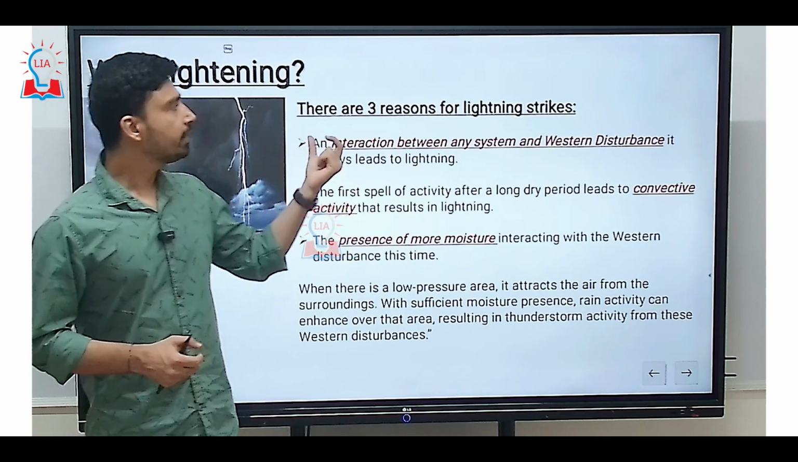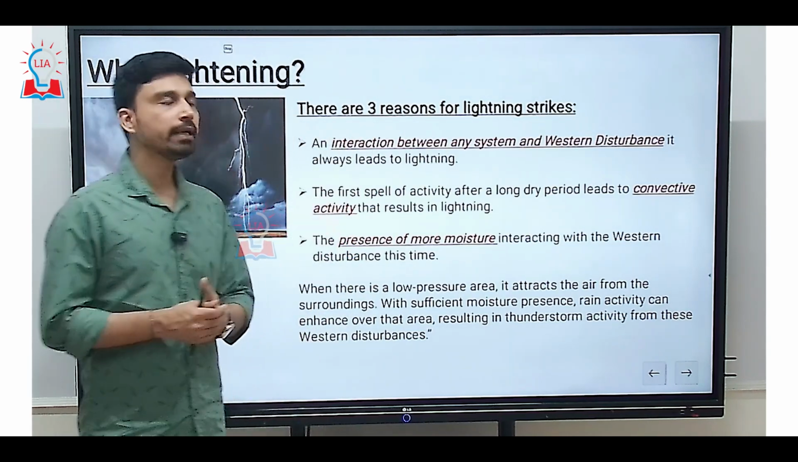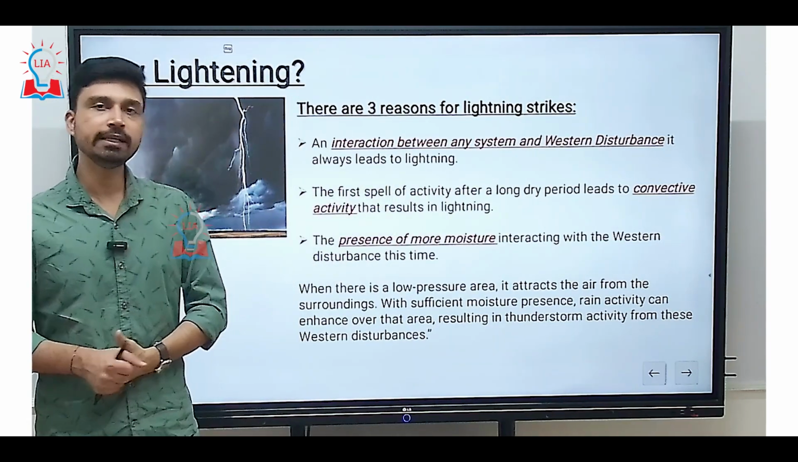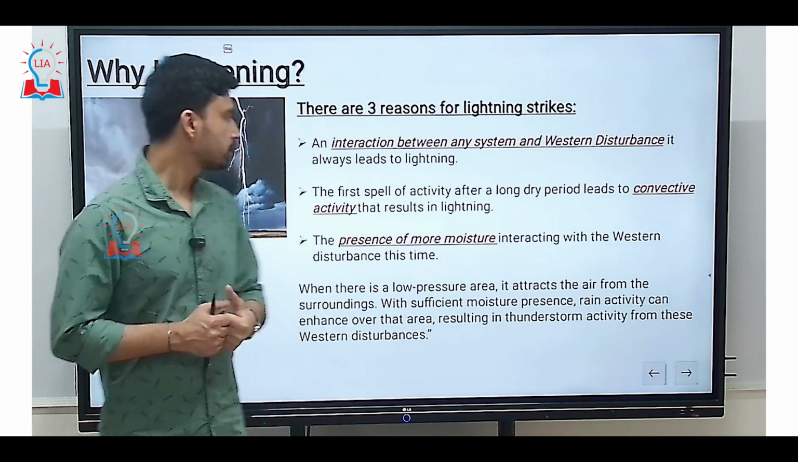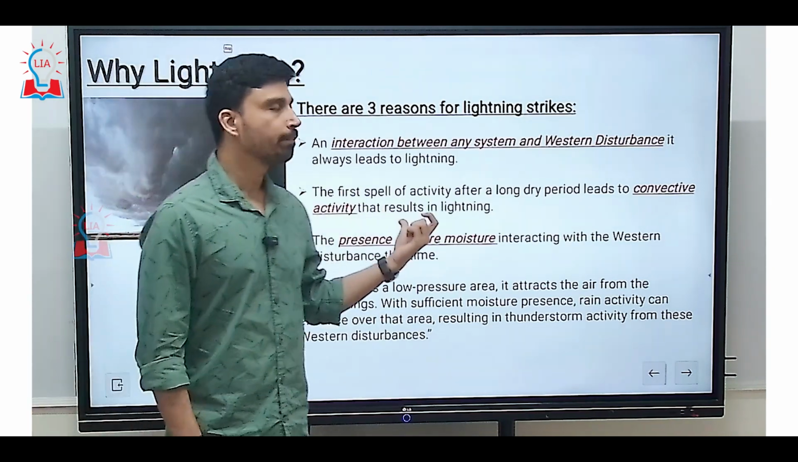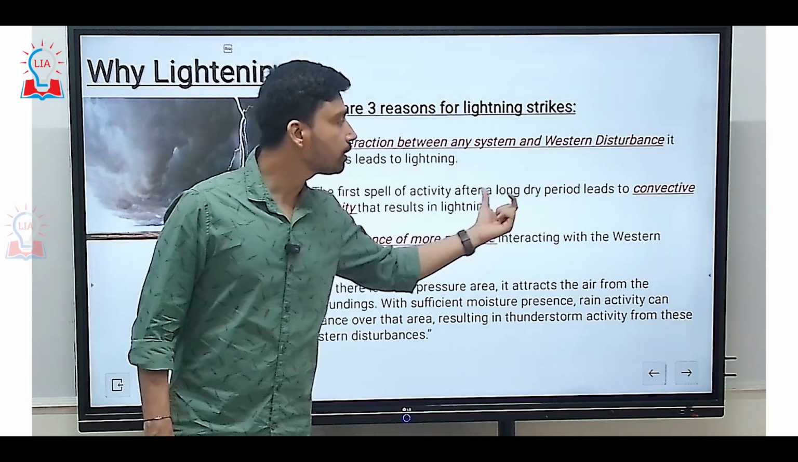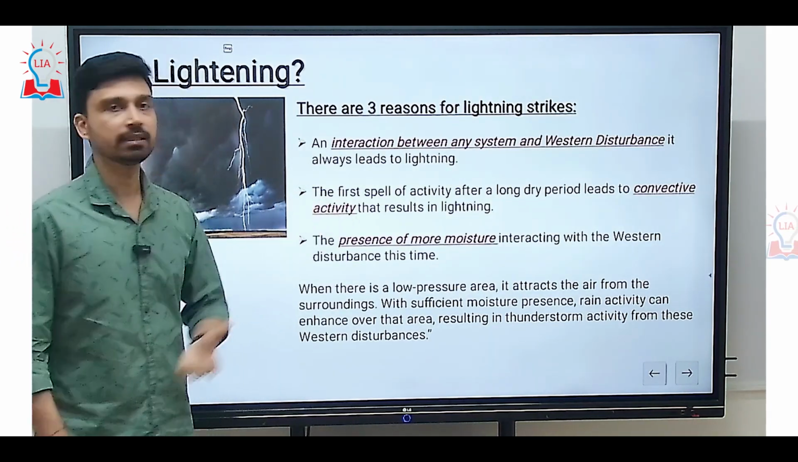So scientifically, there can be three reasons for the lightning strikes. First of all, whenever there is an interaction between any system and western disturbances, it always leads to lightning. And as we have discussed, currently a western disturbance is passing over the state of Gujarat. Second, the first spell of rain that happens after a prolonged dry period also leads to a convective activity that results in lightning.